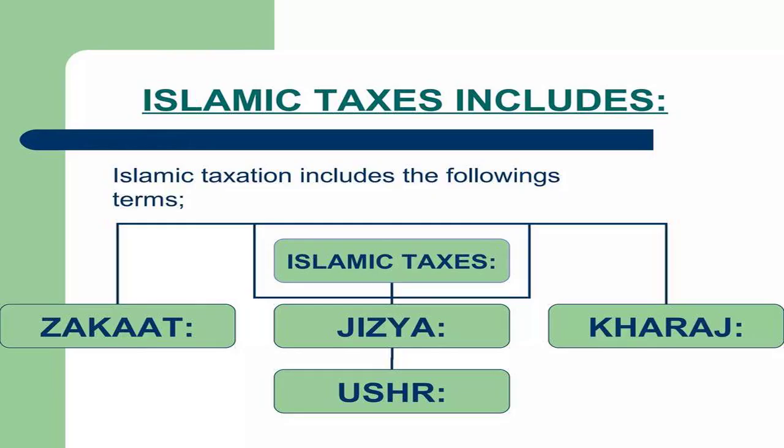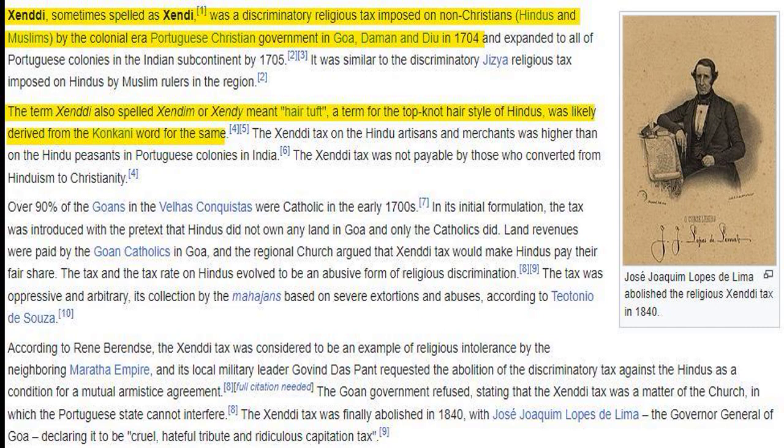In India, Muslim rulers had imposed jizya, a tax on non-Muslims. This was arbitrary and hence oppressive. At the same time, there was zakat, collected from Muslims. Paying zakat was seen as a way of purifying earnings. Harak was a tax imposed on Christians and Jews by Muslim rulers. In India, Portuguese colonialists levied zendi on Hindus.